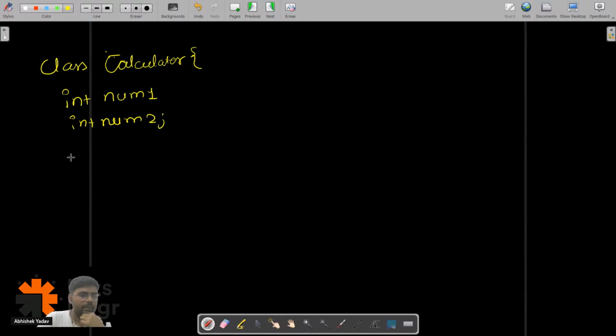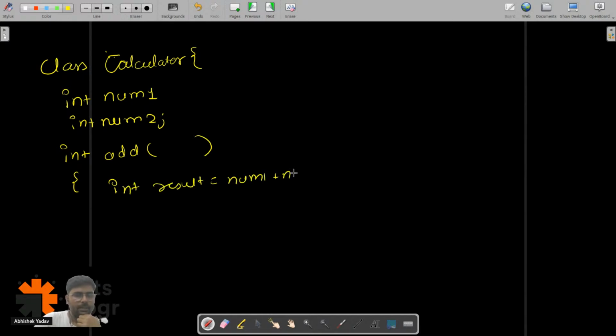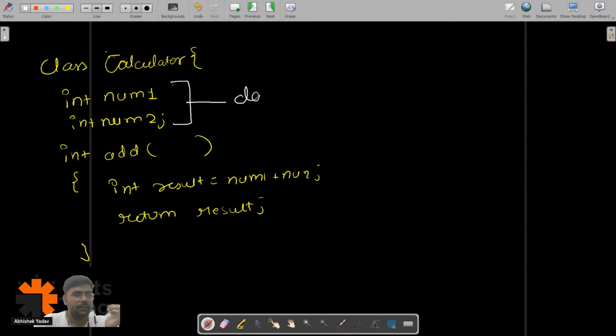And I have a method that is int add, like this. Here what I am doing, int result is equal to num1 plus num2, right? And here I am returning result. And this is my class Calculator, right? So what is the data member? These are the data members. What is my member function? This add is my member function.